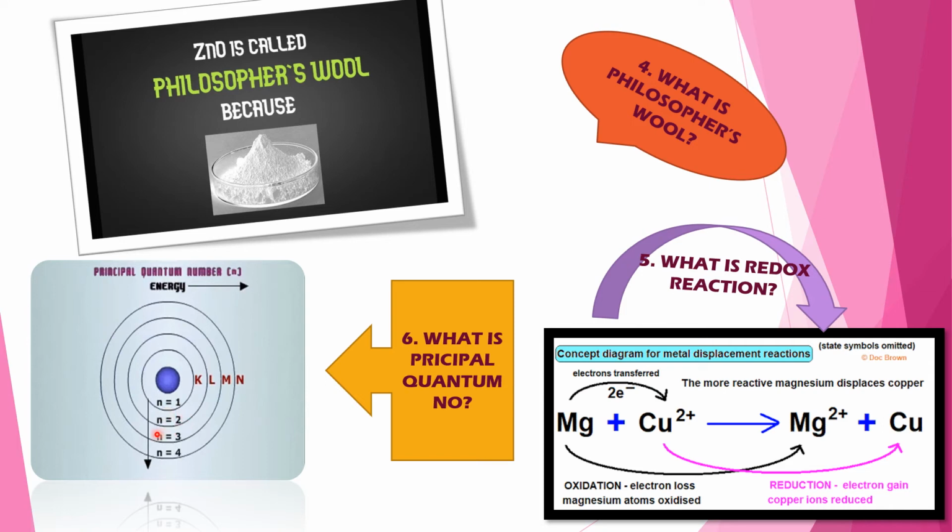n is equal to 1, that means principal number n is equal to 1, that is K. When n is equal to 2, that will be L. When n is equal to 3, that will be M. And when n is equal to 4, that will be N orbit. And so on. So formula of principal number is 2n squared.